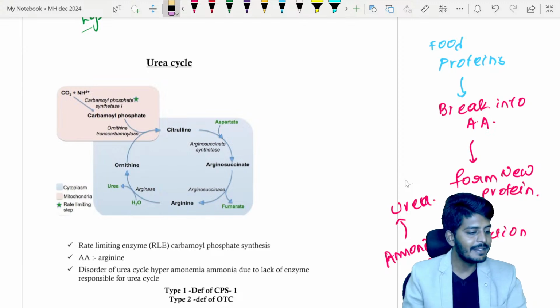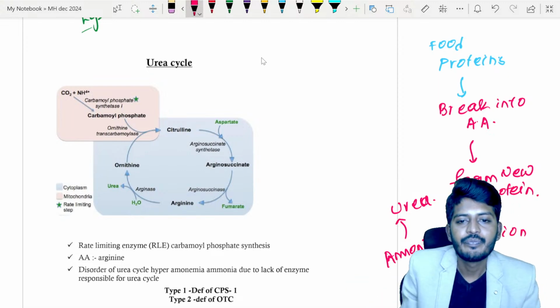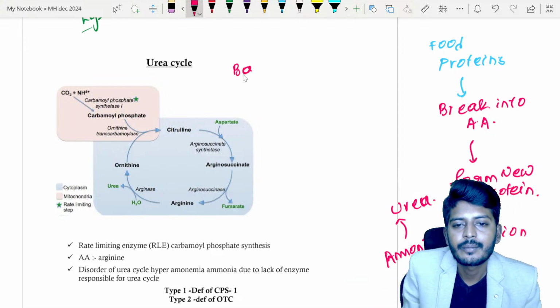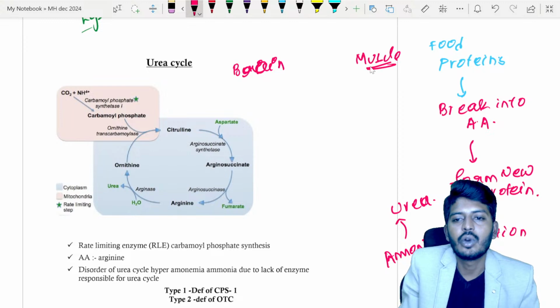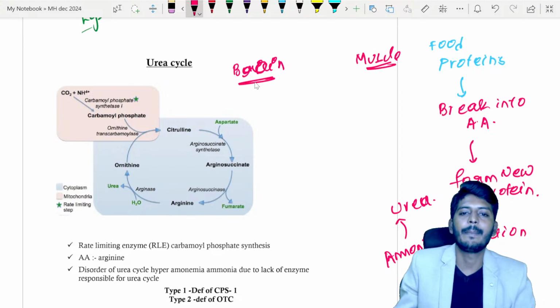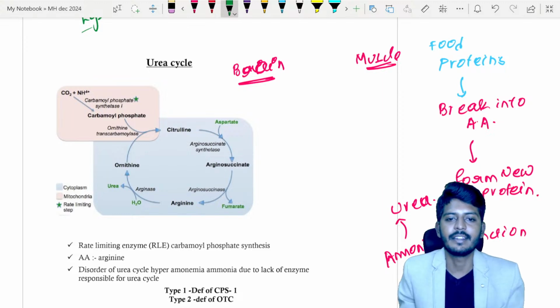Okay. So let's take the brain and the muscle. In the brain and the muscle, we have a waste substance, that is your ammonia.